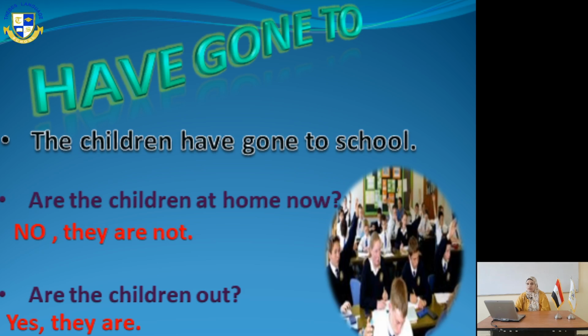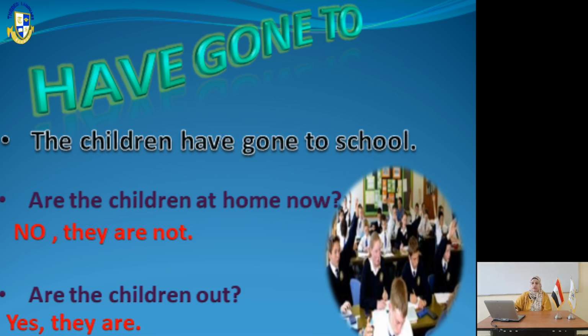No, they aren't. Are the children out? Yes, they are. So have gone to means to go somewhere and you are not back home yet. We can also use has gone or have gone. So she has gone to the cinema. It means that she is still there.